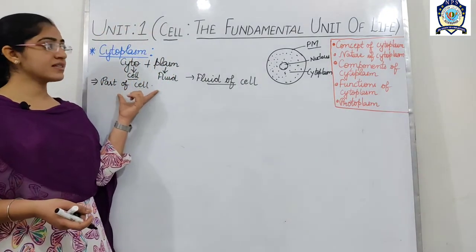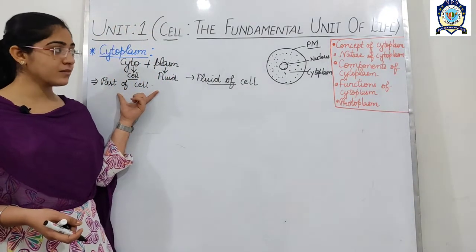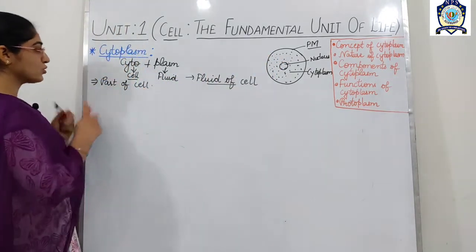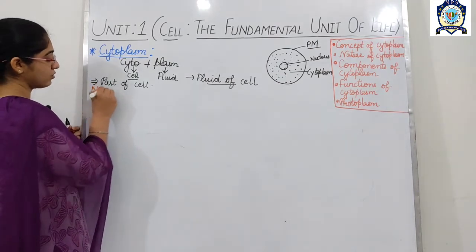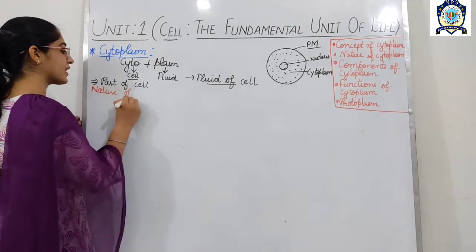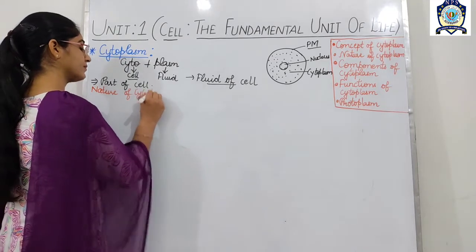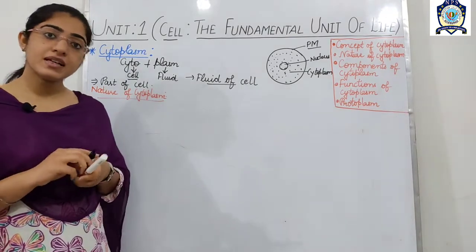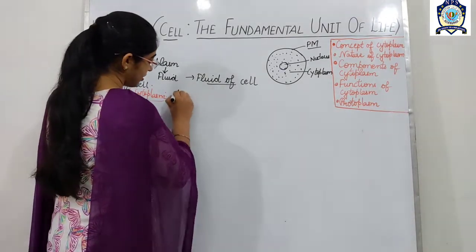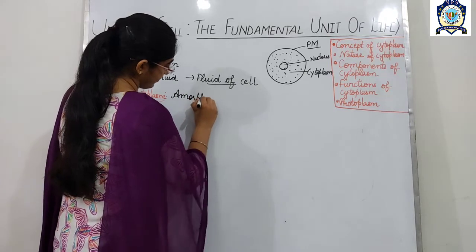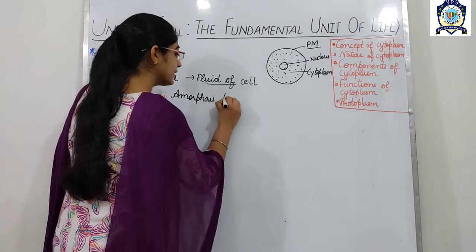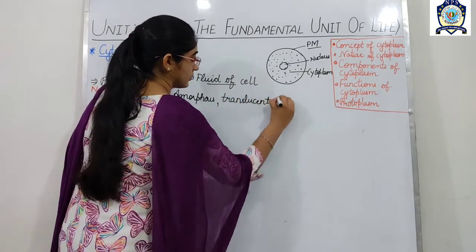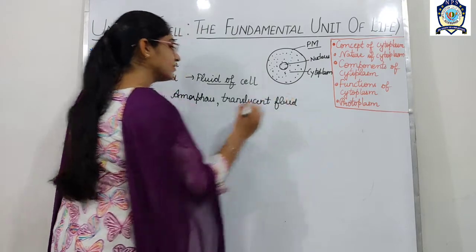So we have discussed this concept of cytoplasm. So next come to the nature of the cytoplasm. So dear student, if we talk about the nature of cytoplasm, means how is it? Then cytoplasm is an amorphous and translucent fluid which is present in the cell.